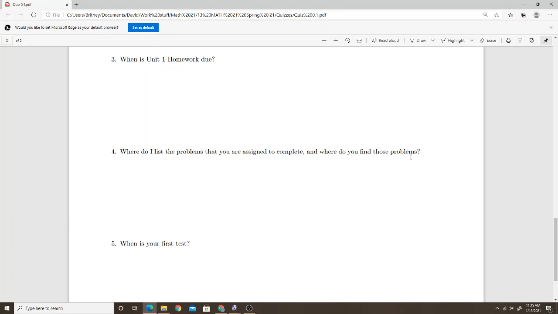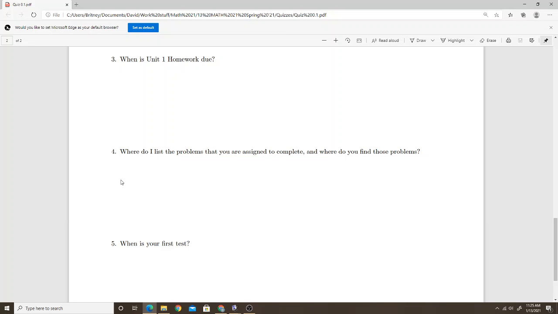Now, where do you find those problems? This just gives you the list of problems that you're supposed to complete. Where do you find the problems? Well, the answer to that is you find them in the textbook on the Pearson website. So you go to the Pearson website, you go to the e-text, you scroll to the last couple pages of the section, and then there will be exercises for you to complete there, right? So you complete the ones that I list on the bottom of the last page of notes.